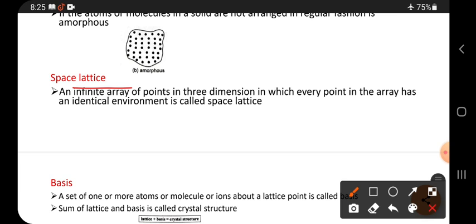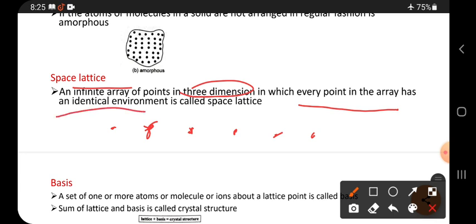Infinite points are present, in 3 dimensions. So 3 dimensions means for this atom the front side, for this atom the back side, and for this atom this side, and left side, in all directions. In which every point in the array, in the group, has